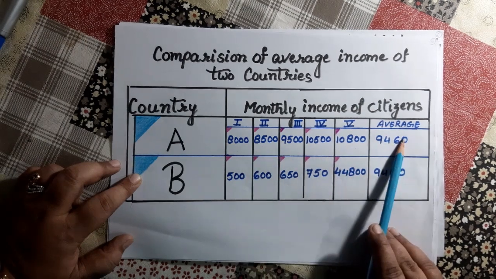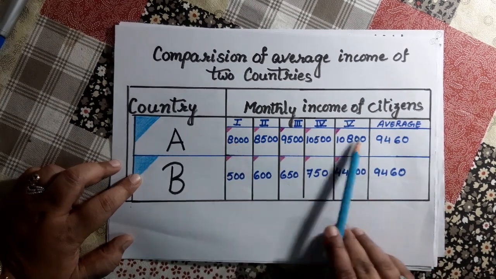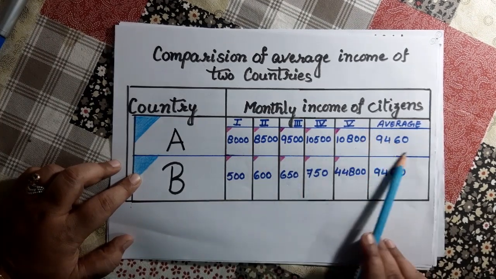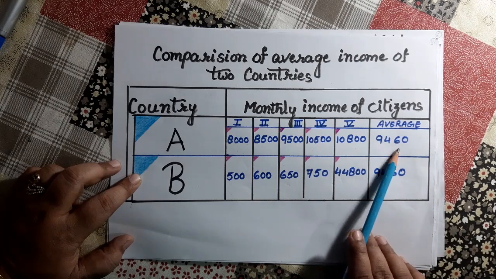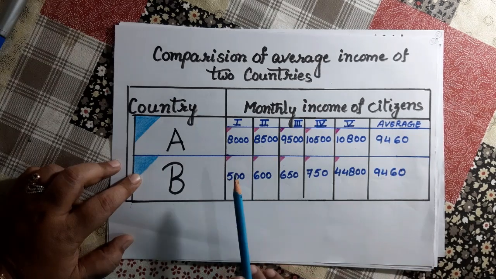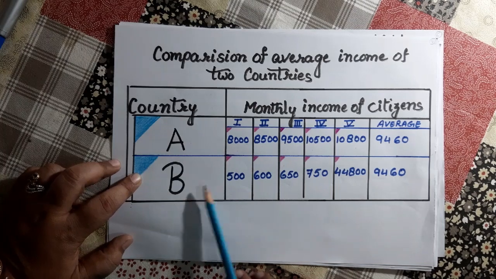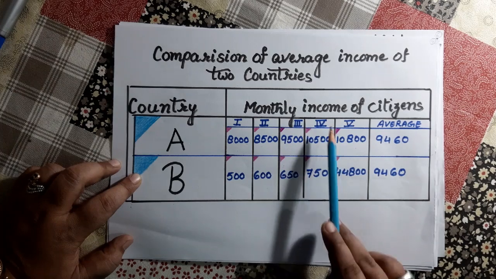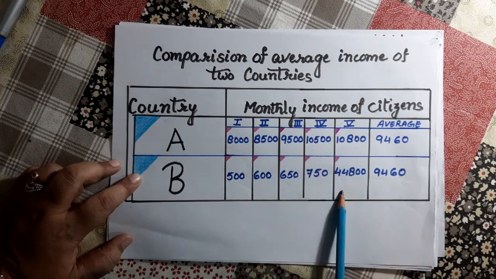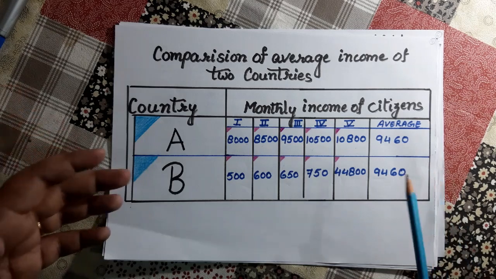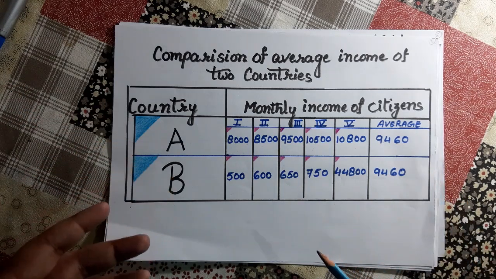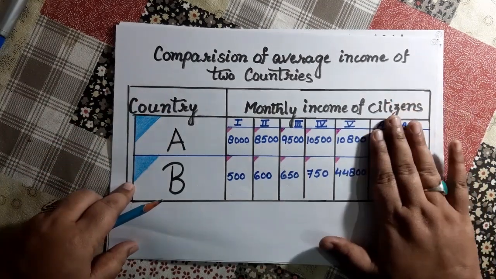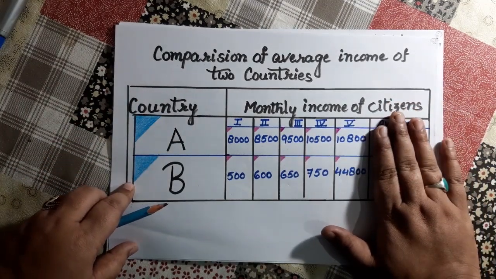And the total average, as I told you, is the total divided by the number of persons. So this is a kind of average only. Now let's take the example of country B. The first person is getting 500, the second 600, the third 650, the fourth 750, and the fifth one is getting 44,800.